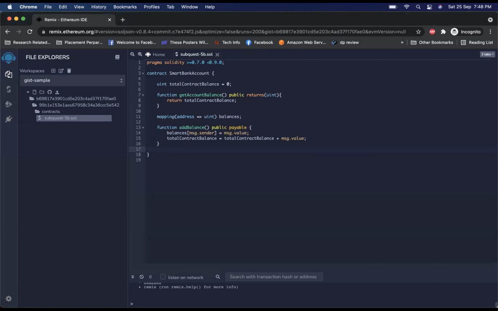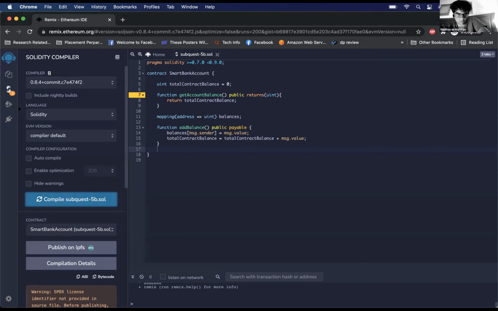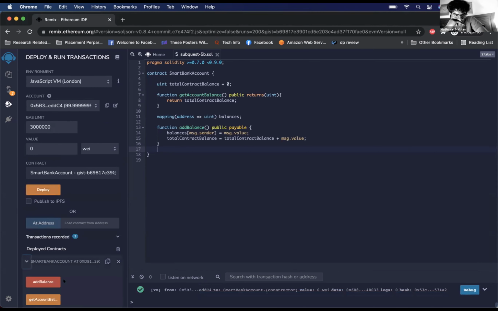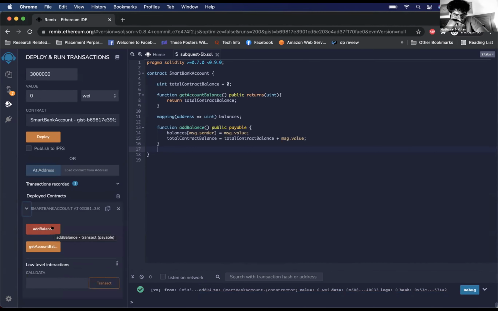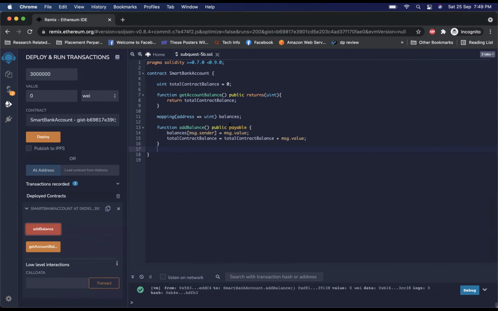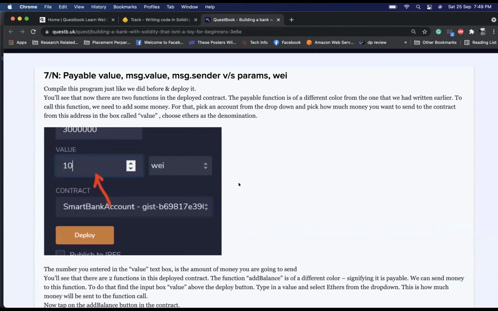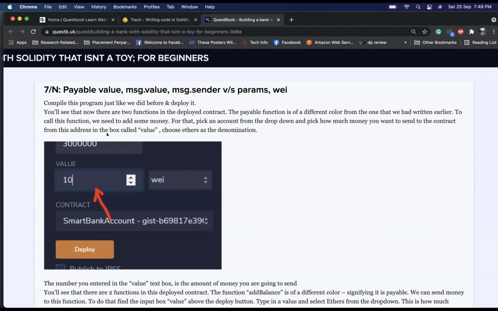We didn't compile this yet, right? What did add balance do? Add balance is not taking any parameters, right? Correct. Go back to your quest, I think it will tell you how to run it. It just said next in the quest. Compile the program just like we did.